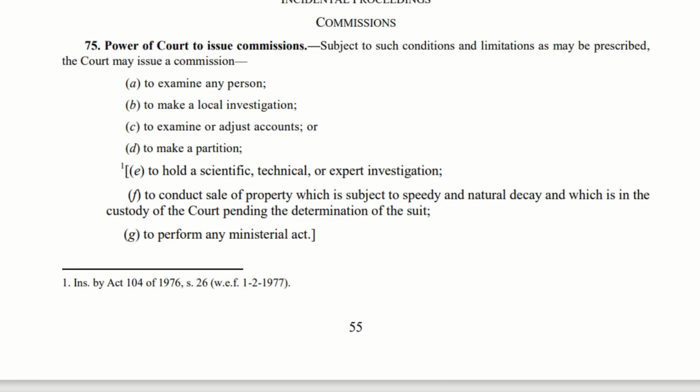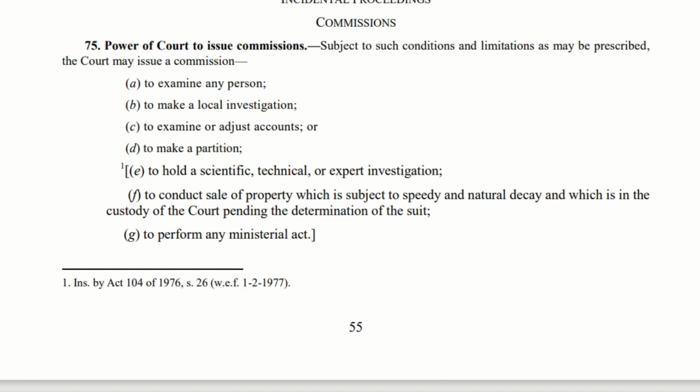The third point is to examine or adjust accounts. If there are some accounts which need to be checked, the court can appoint a person, generally called a commissioner, and this commissioner will go there and check the accounts. The next point, point D, is to make a partition.